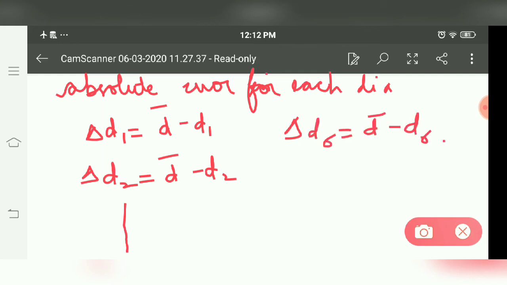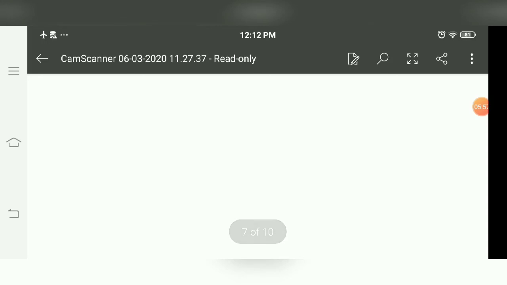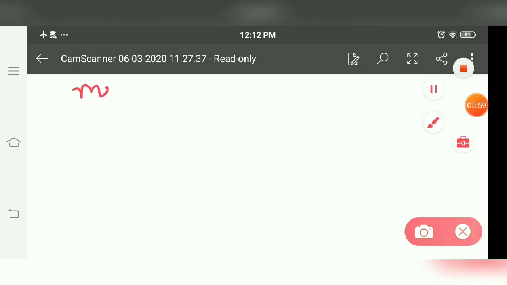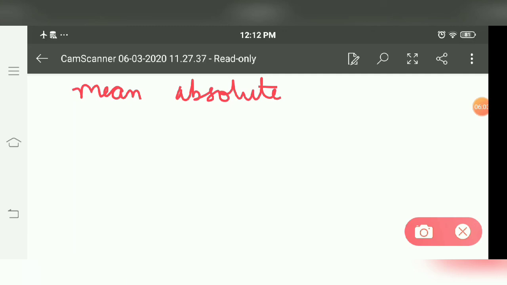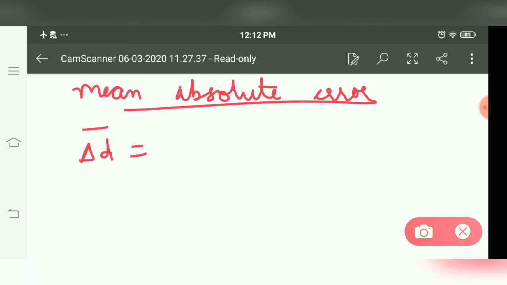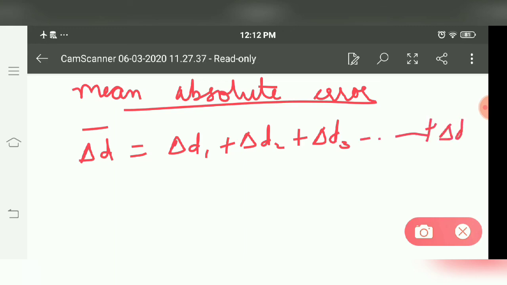Third point, you have to find the mean absolute error, delta d bar. The formula of delta d bar is absolute error in first plus absolute error in second plus third, fourth, and so on up to the sixth, divided by 6. This will give you the mean absolute error.